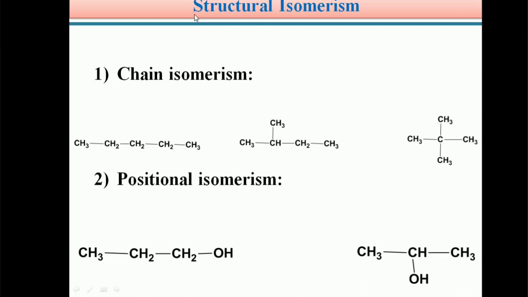Students, next we see structural isomerism. What is structural isomerism?